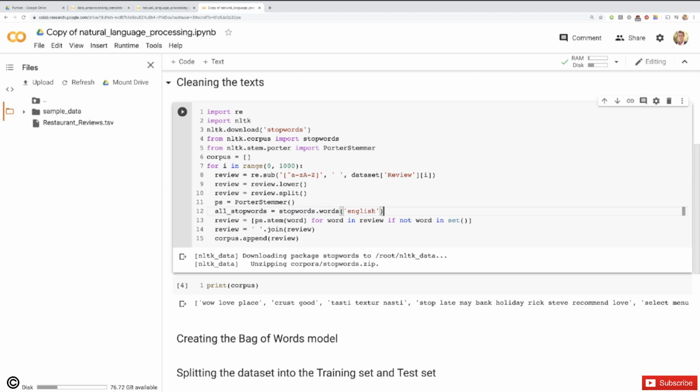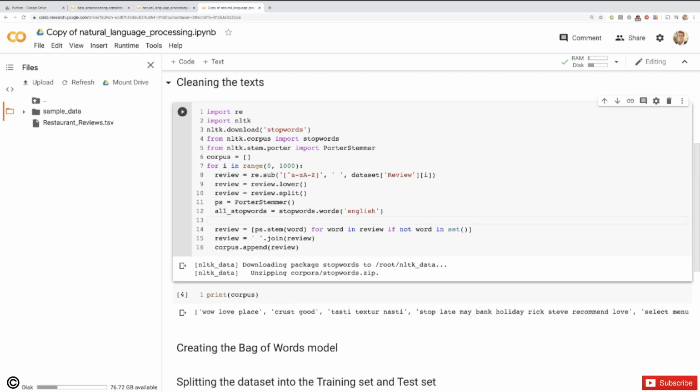But then what I'm going to do just below is to take this again, which was now created as this whole ensemble of all the stop words, but we don't want to include "not" in this stop word because that's clearly a negative term, indicating therefore a negative review. So I'm going to paste that here, and I'm just going to add here a dot remove, and in the parentheses, I'm simply going to include in quotes "not".